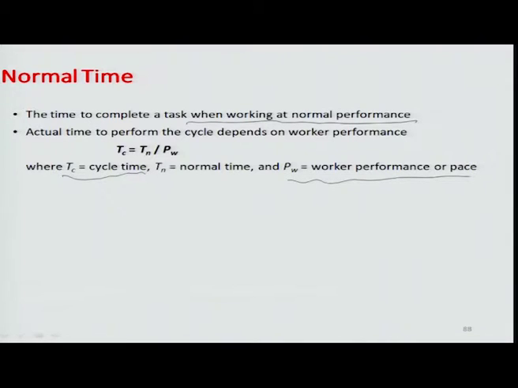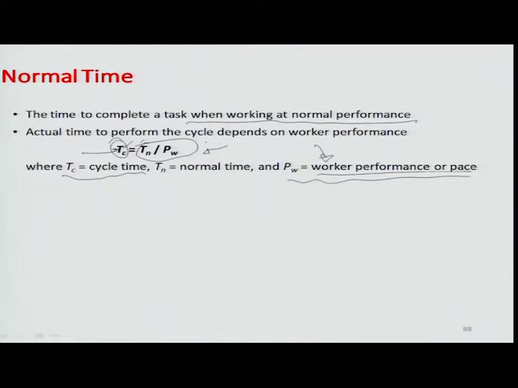So, if we look at this particular equation right here, it talks about how you relate the cycle time to the normal time. So, the cycle time is related to the normal time by Tn = Tc × Pw, where Pw is the performance or pace of the worker. So, supposing a worker is working at 100% pace, then in that event the cycle and normal times are equal. So, if the worker is less efficient, then the cycle time will have to be more, and if the worker is more efficient, cycle time has to be less. So, this equation holds valid for both cases.